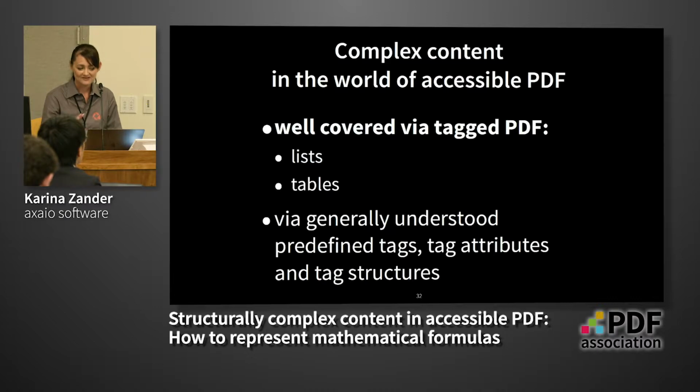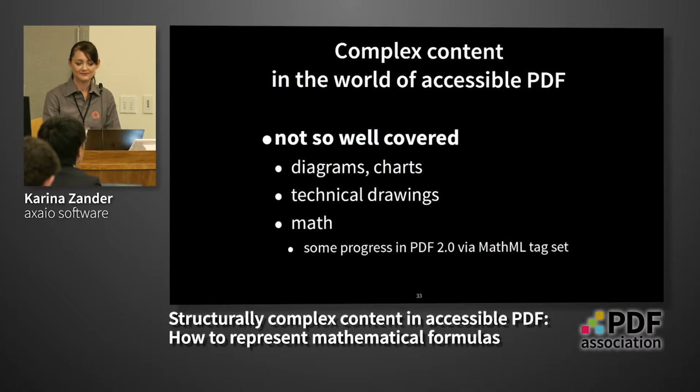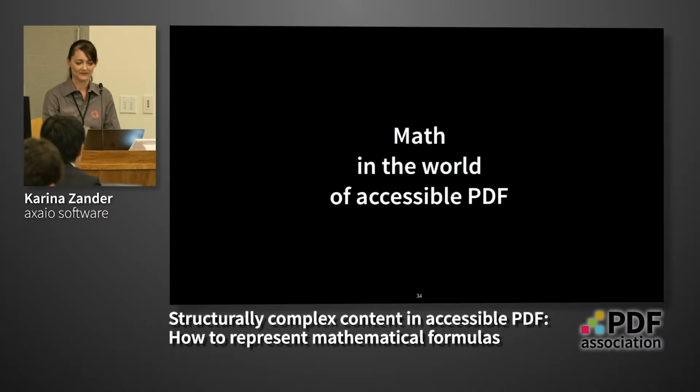But what is not so well covered in accessible PDF so far are diagrams, charts, technical drawings, and math. So we can't help so far with diagrams, charts and technical drawings, but we have some ideas on the math aspect in accessible PDF. So how could we do this?